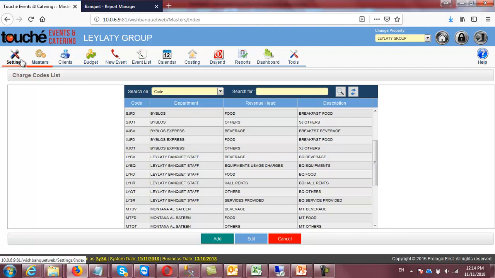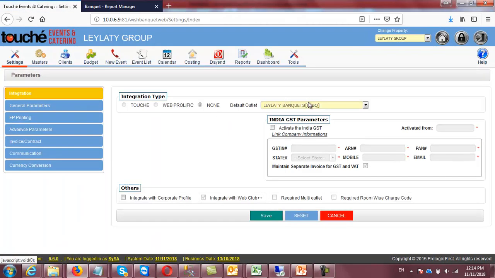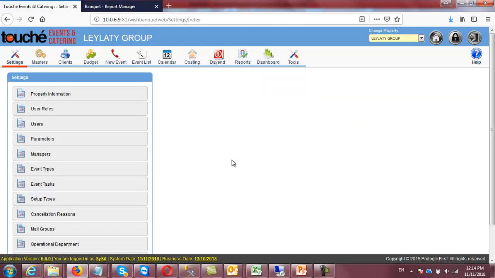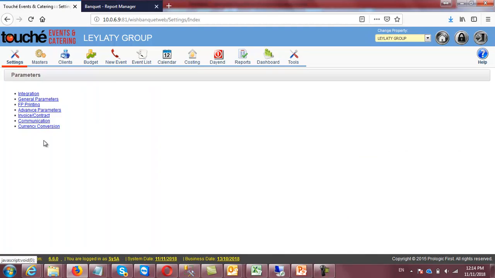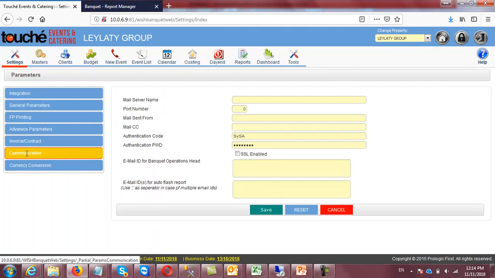So I will also show you settings, parameters. Here I have linked it, Lalati banquet. So for the one application, one outlet, you have to make it default one, which I have designed it here. Okay. Yes, the IT is also supposed to set up the SMTP settings here in the communication, the SMTP server, port number and details, one default ID. So it will be useful while sending the emails from the system itself.